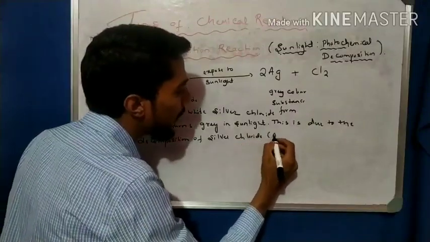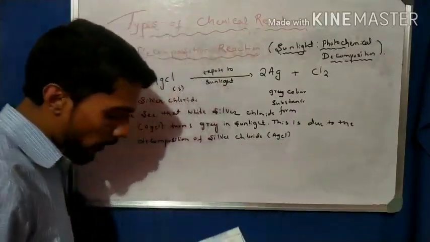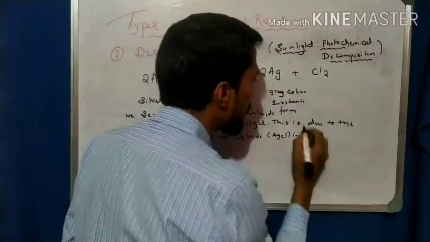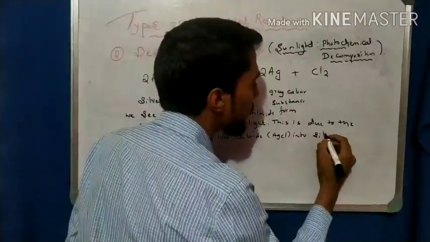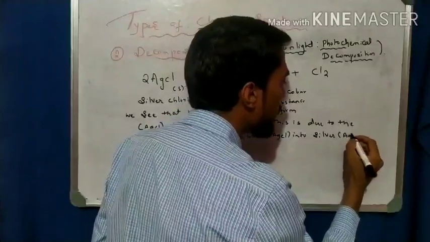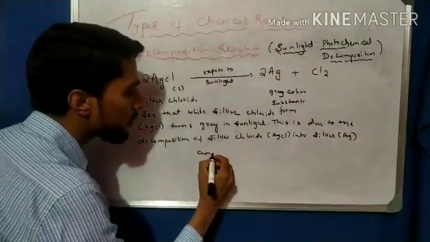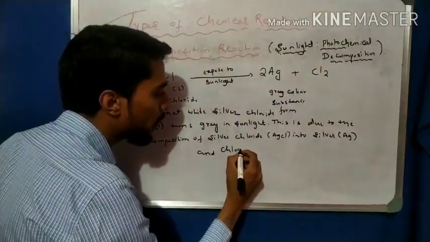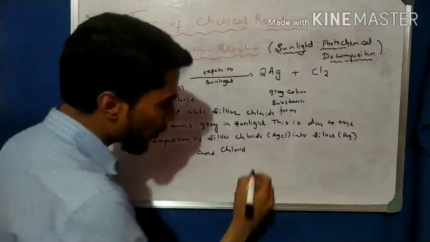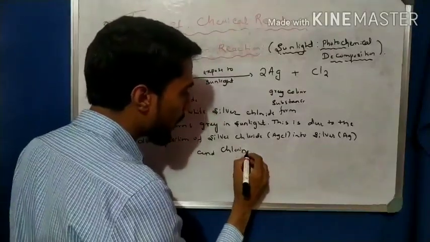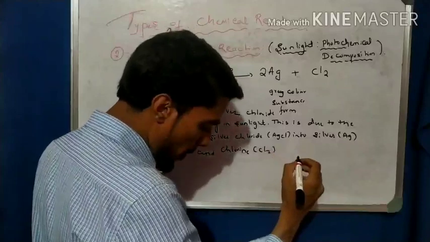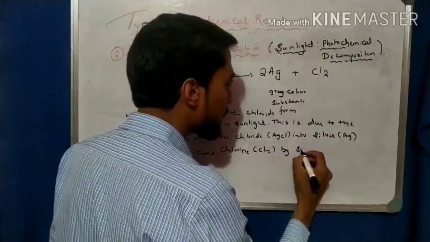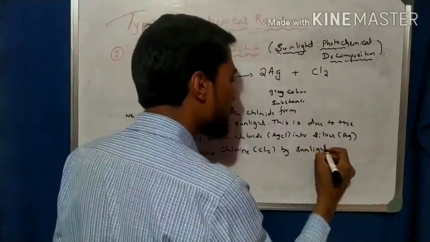I write simply here: decomposition of silver chloride, that is AgCl, into silver, Ag, and chlorine, that is Cl2, by sunlight or simple light.